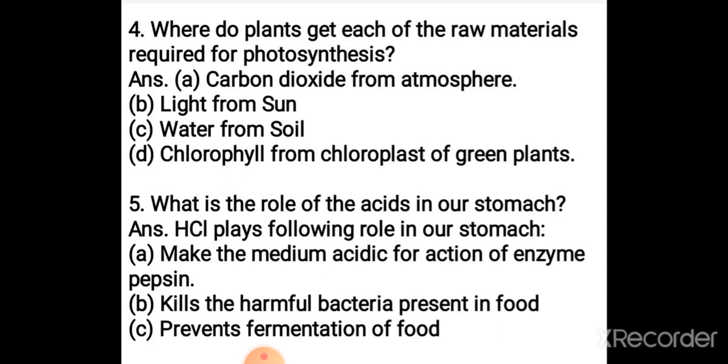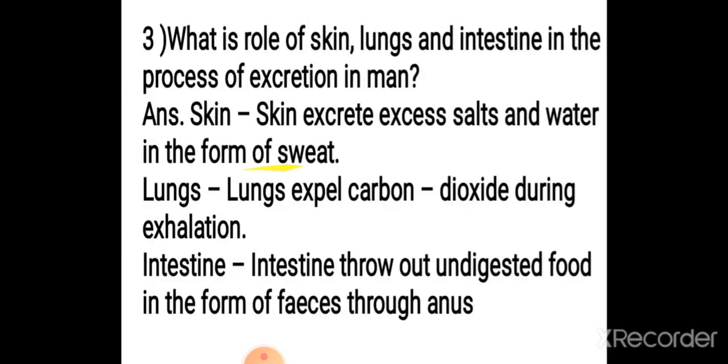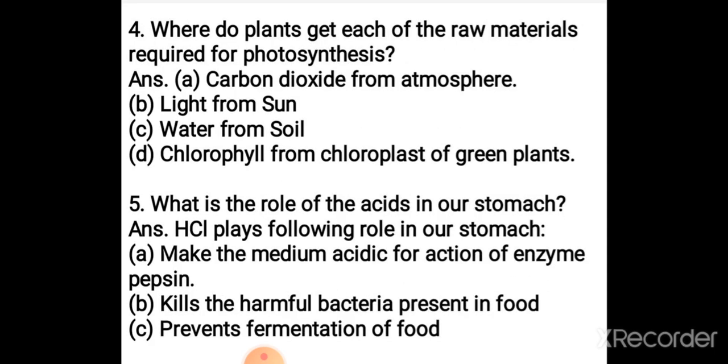Now, question number 4. Where do plants get each of the raw materials required for photosynthesis? We all know the raw materials required for photosynthesis are carbon dioxide, light, water, and chlorophyll. Carbon dioxide is absorbed from the atmosphere, light from the sun, water from the soil, and chlorophyll. Chlorophyll forms the chloroplast of the green plant, and it helps in trapping the sunlight. The main work of chlorophyll is to trap the sunlight.